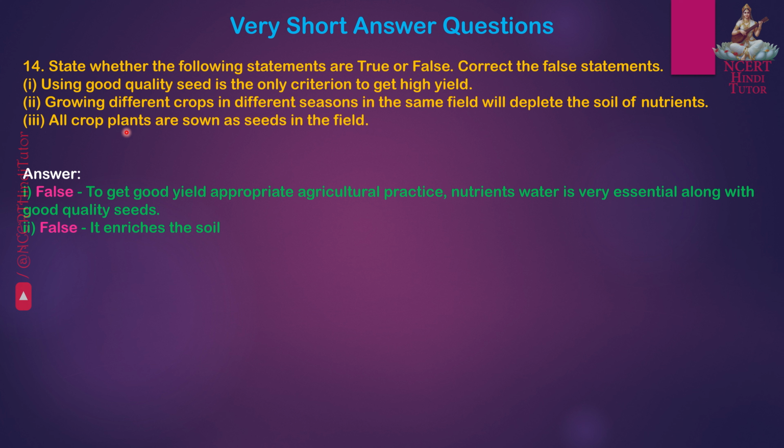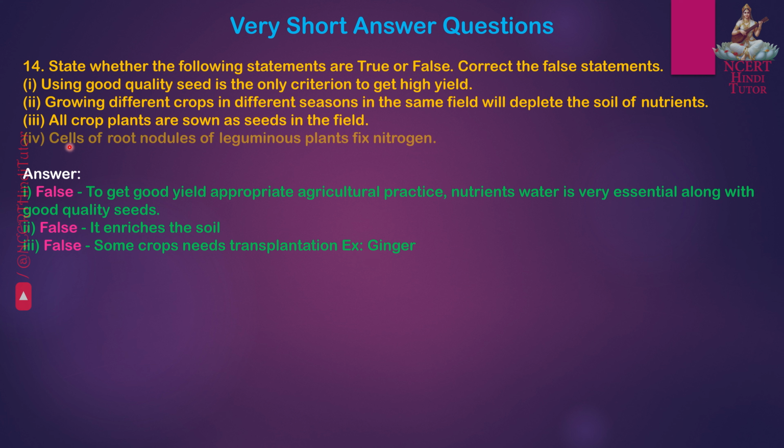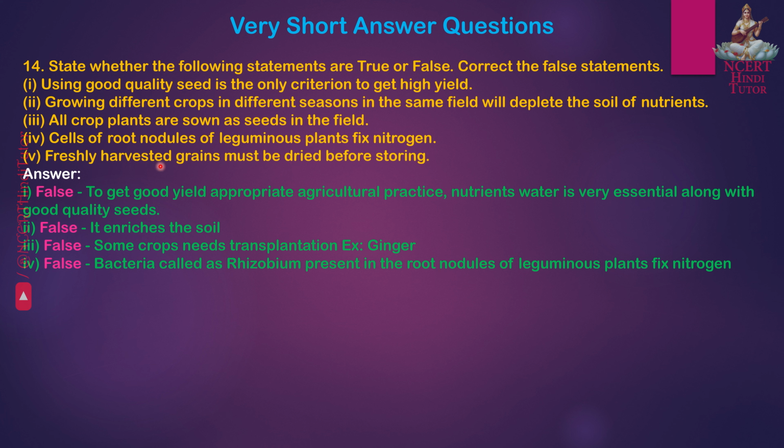Third, all crop plants are sown as seeds in the field. Answer: false. Some crops need transplantation. Example: ginger. Fourth, cells of root nodules of leguminous plants fix nitrogen. Answer: false. Bacteria called rhizobium present in the root nodules of leguminous plants fix nitrogen. Fifth, freshly harvested grains must be dried before storing. Answer: true.